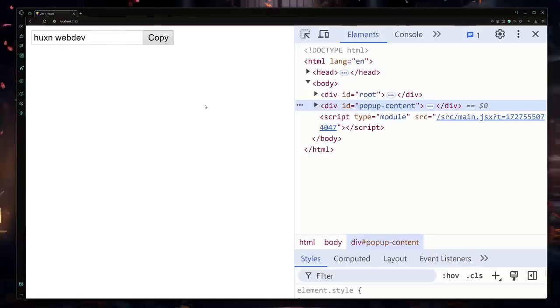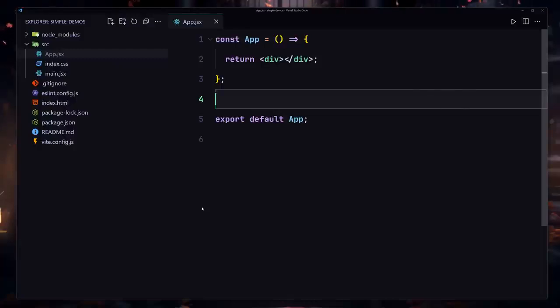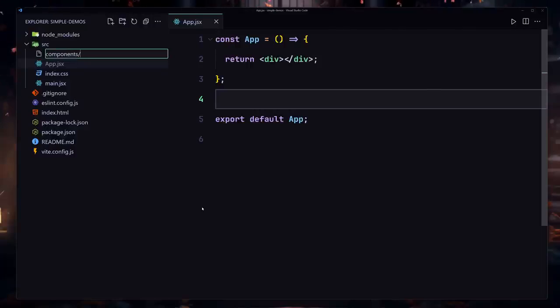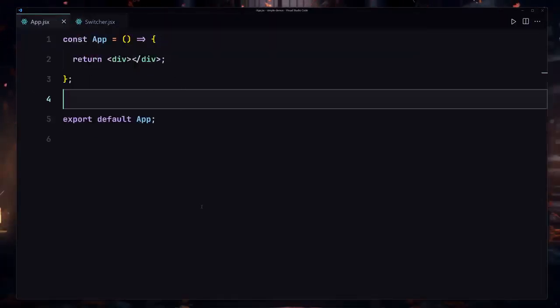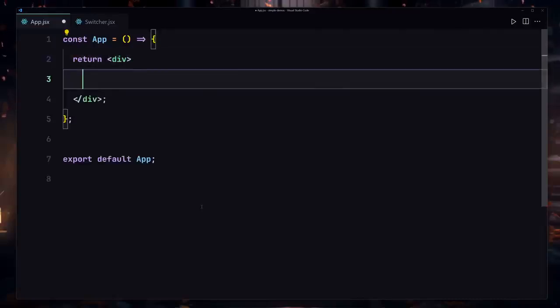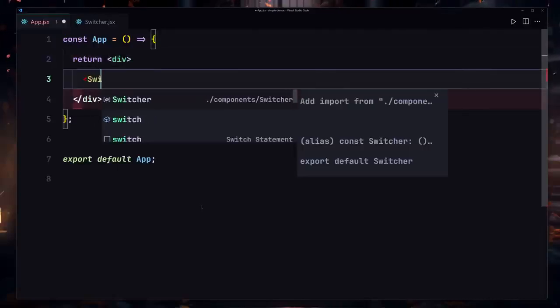We've already seen keys in the list section, but I want to explain them a bit more. So what I'm going to do is create my components folder, and inside this folder I'm going to create a switcher.jsx, and I'll write my RAFC inside there and register it right here inside my app component. Switcher, there we go.